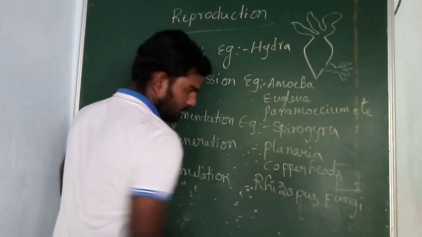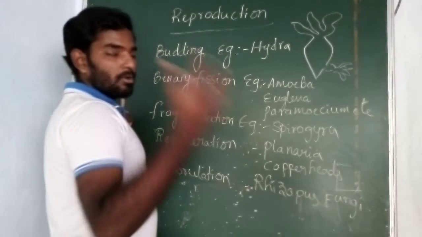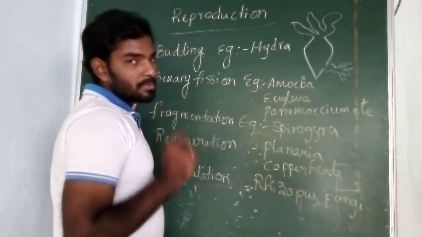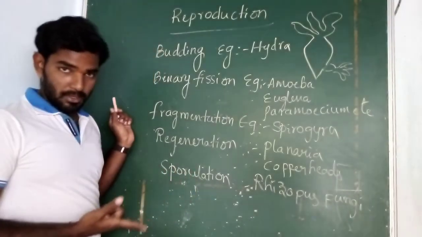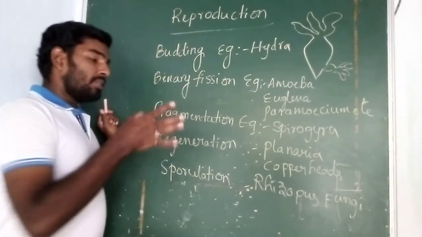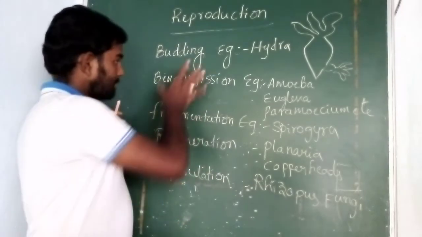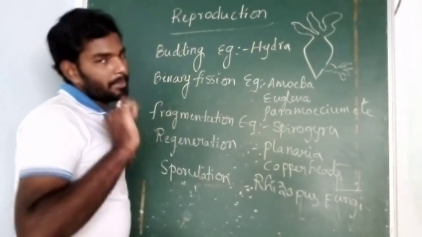Example, bread molds also. If you keep the bread outside for 2 days, you will see black color spots. That is nothing but a fungus. This is done by the sporulation process. In these processes, there is no need of gametes, and they come under asexual reproduction.